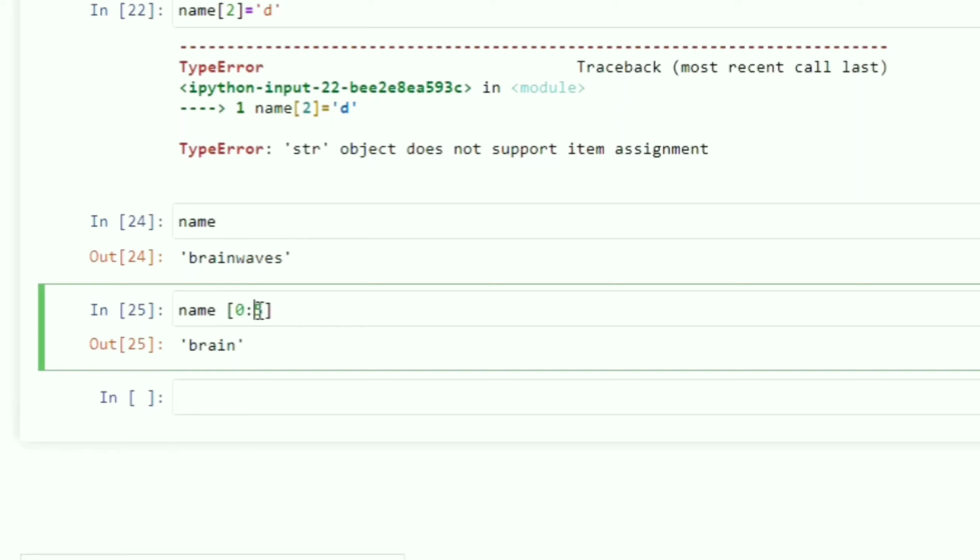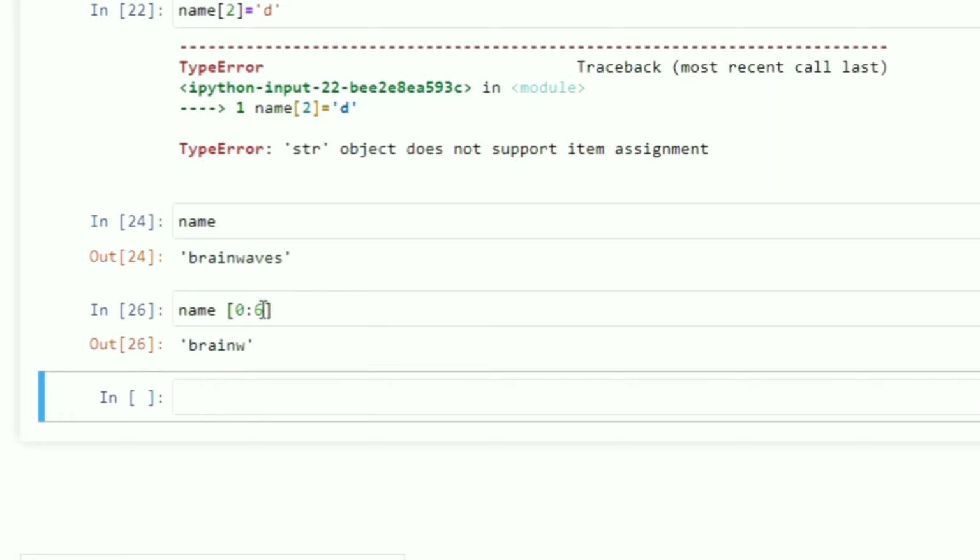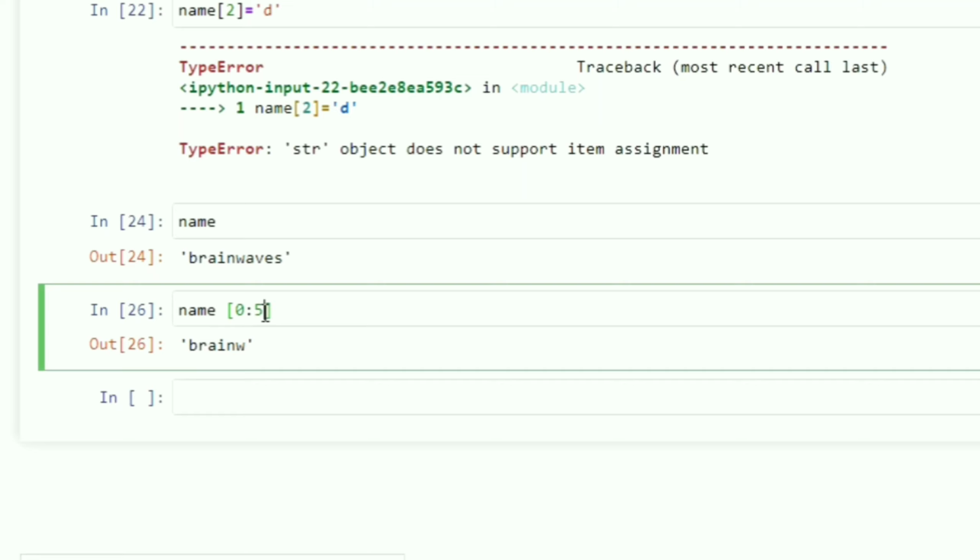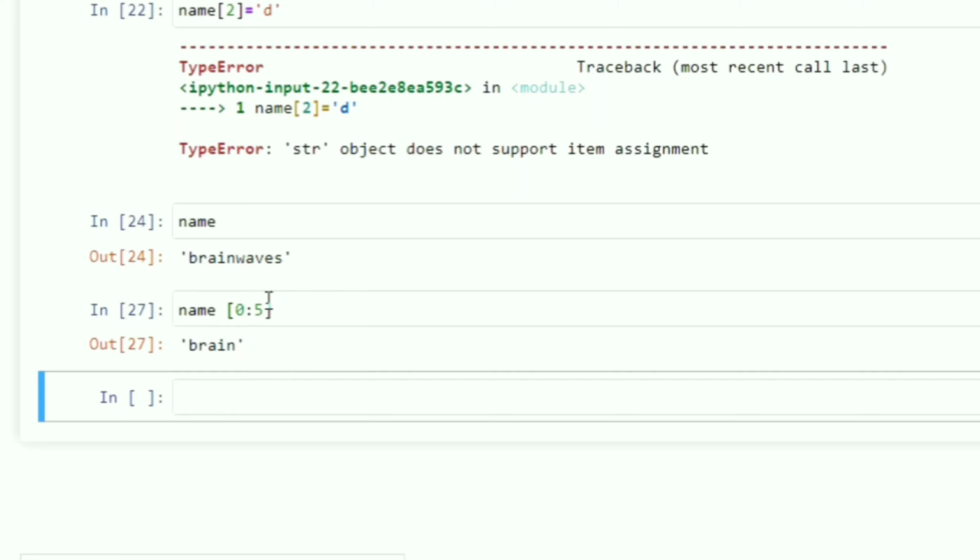But if I take here, suppose, 6, then the output will be different. You can see W will get included. Okay, so I will write here 5. Then suppose I write name of 5 colon and I am not giving anything after it, what will be the output?